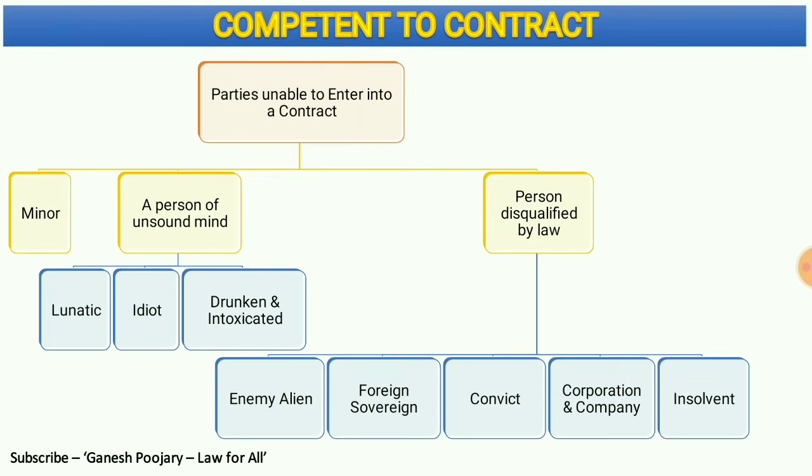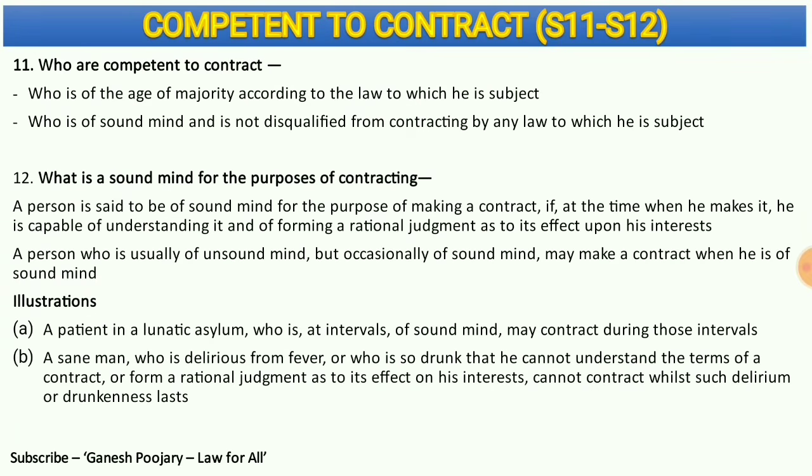Now let us get into the next slide, which is all about sections 11 and 12 of the Act, which briefs in a nutshell what it is all about, parties unable to enter into a contract. Section 11 discusses 3 important categories who are competent to contract. They are the one who has already attained the age of majority according to the law to which he is subject, second a person who is of sound mind, and the third a person who is not disqualified from contracting by any law to which he is subject.